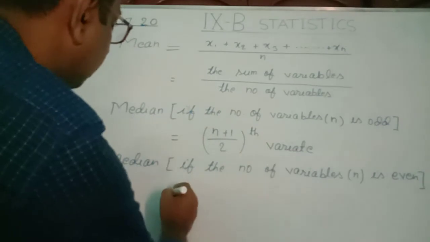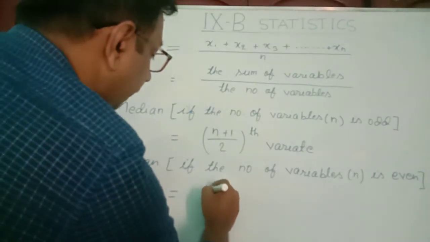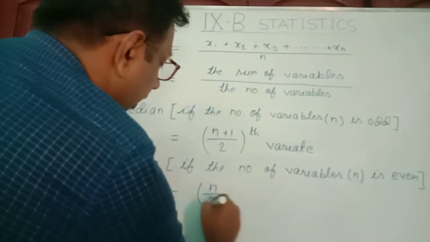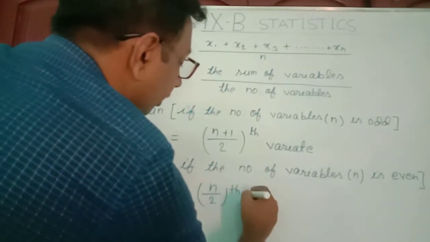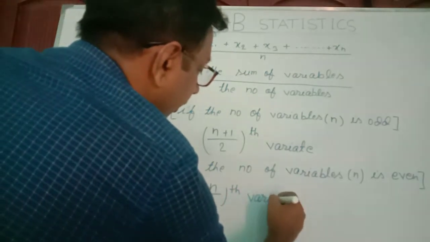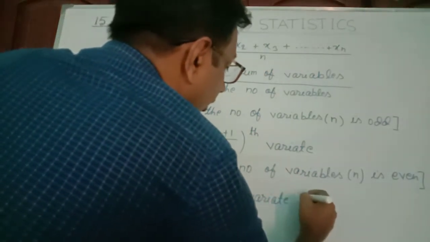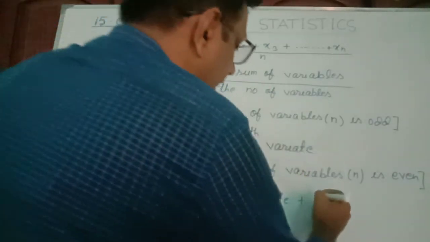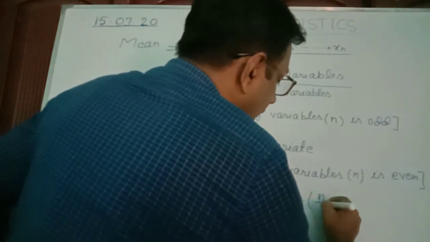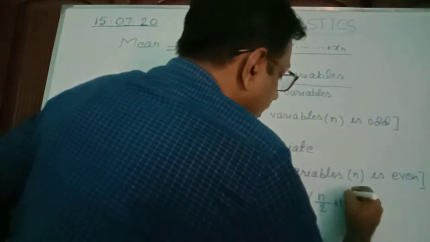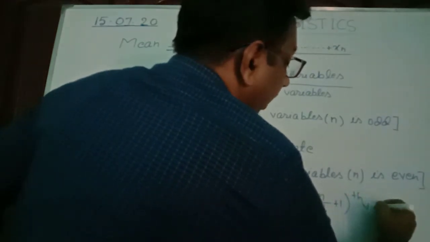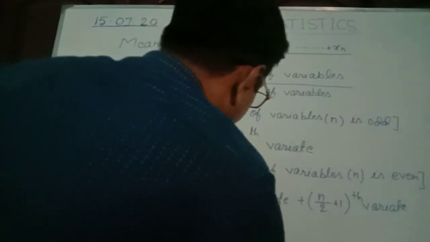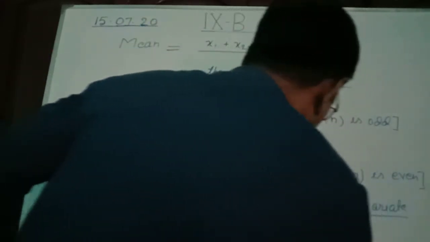In this case, median equal to n by 2th variate plus n by 2 plus 1th variate, by 2.